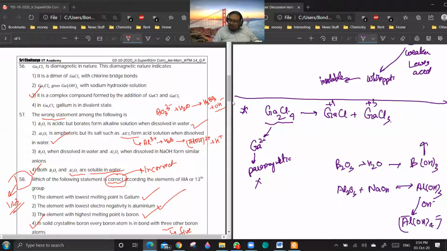Similarly, this also in water will form a complex plus H plus. So both will be forming complexes. So option 3 is correct.